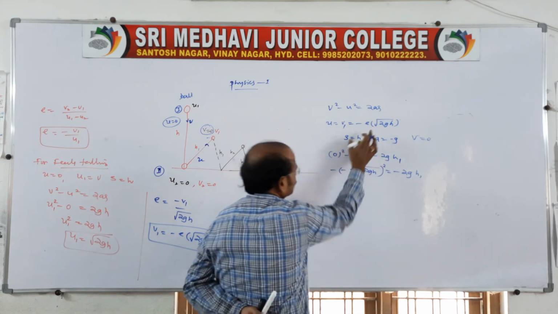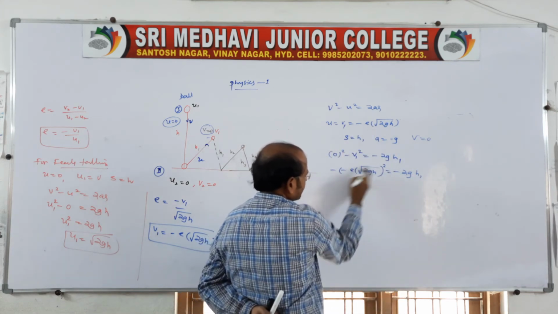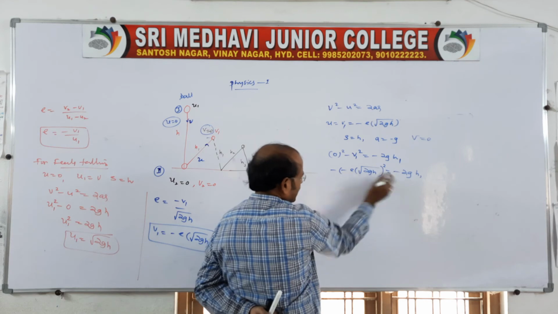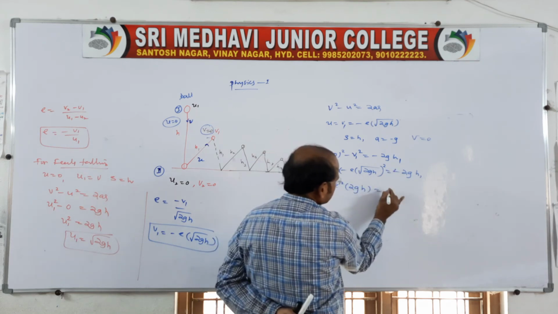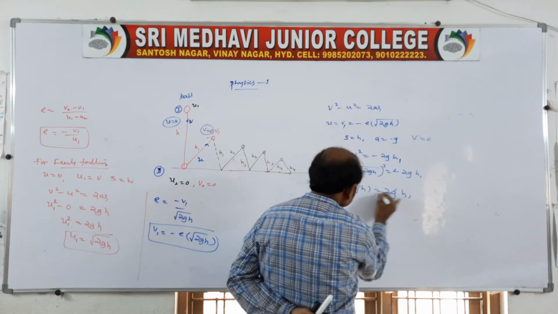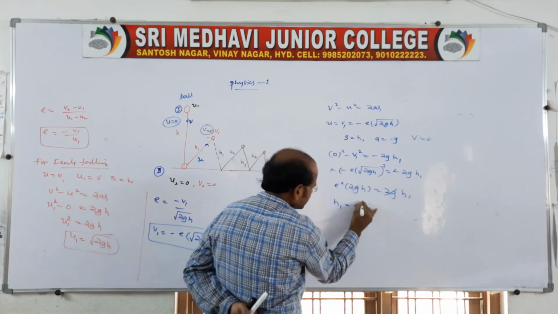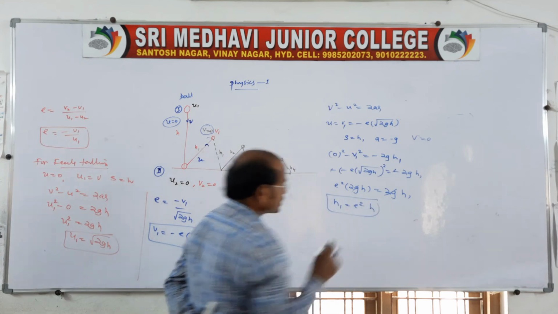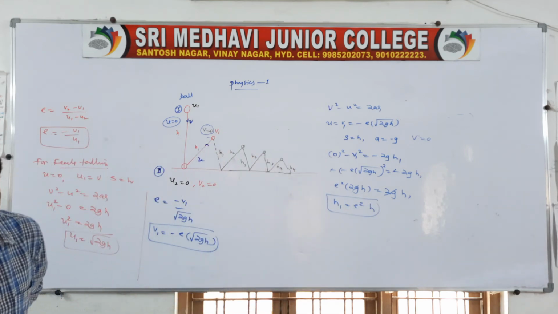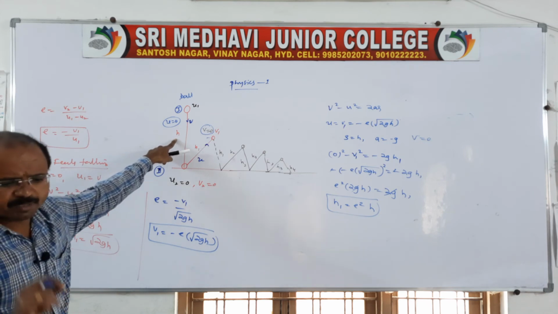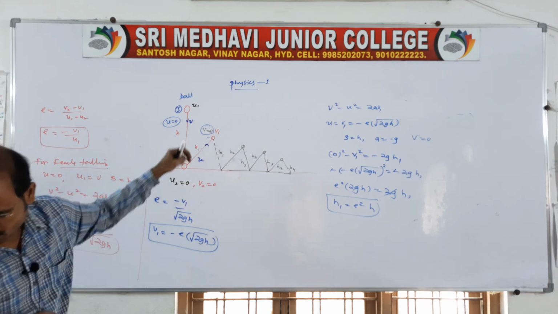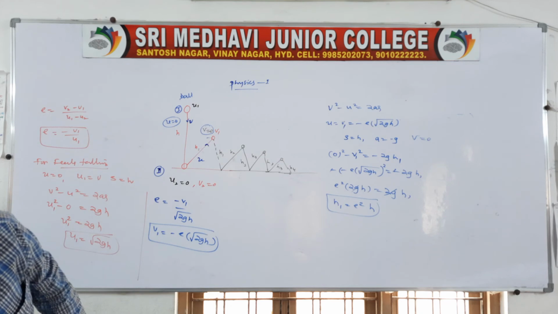So here you write this value. Of course it is a square, square becomes plus, and therefore minus minus is cancelled: e square into 2gh is equal to 2gh1. So 2g cancelled, h1 is equal to e square into h. See, this is for the first rebound, very simple. H is nothing but the height it is falling from. A very simple conclusion I will tell you: for the first rebound, after the first rebound we can also take it like this directly.